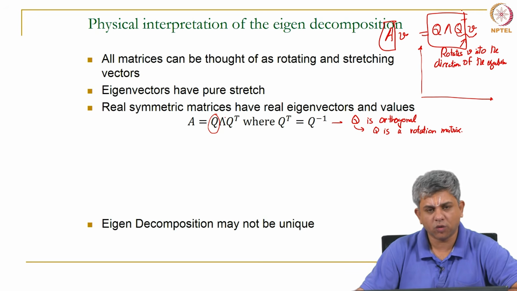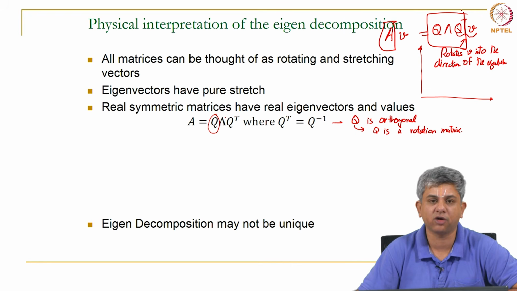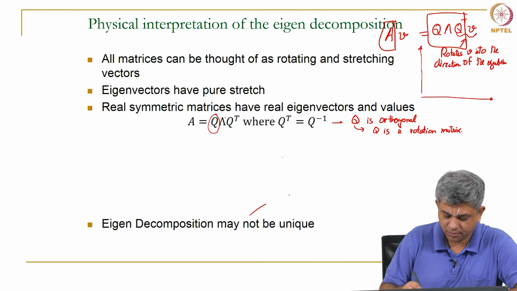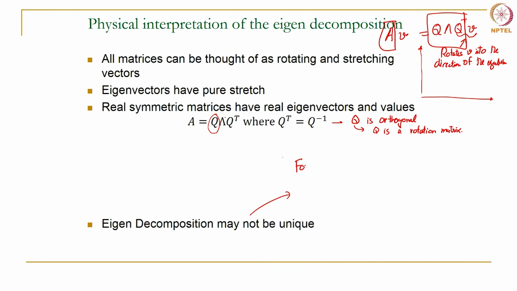Okay. So, one important thing for us to remember is this: the eigen decomposition might not be unique. Okay. For example, if you have the matrix, the identity matrix.